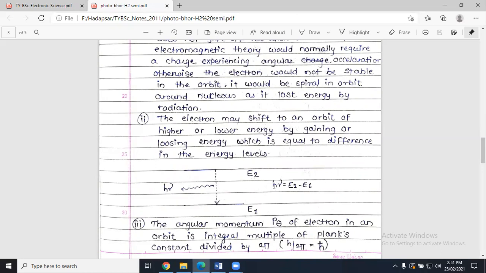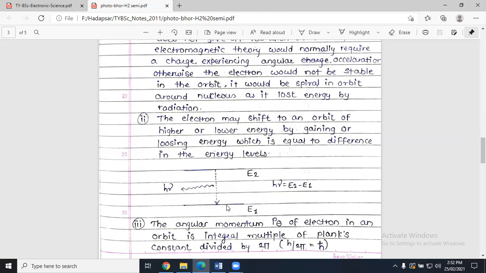Here h is Planck's constant and nu is the frequency of radiation. And what is h nu? h nu is the difference between the two energy levels. If the electron is jumping from E2 to E1, then we can write h nu equals E2 minus E1, higher energy minus lower energy. So this is all about the second postulate of Niels Bohr. It clearly states that an electron can shift from one orbit to another, either higher to lower or lower to higher, by gaining or losing energy.